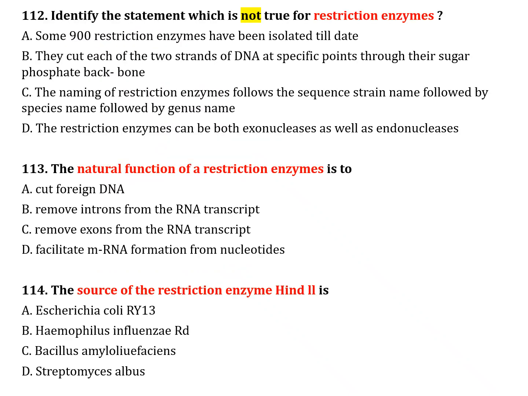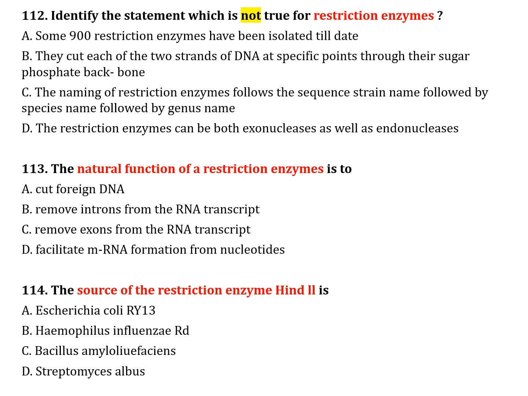The next question, number 112. Identify the statement which is not true for restriction enzymes. Option A, some 900 restriction enzymes have been isolated till date. Option B, they cut each of the two strands of DNA at specific points through their sugar phosphate backbone. Option C, the naming of restriction enzymes follows the sequence strain name followed by species name followed by genus name.